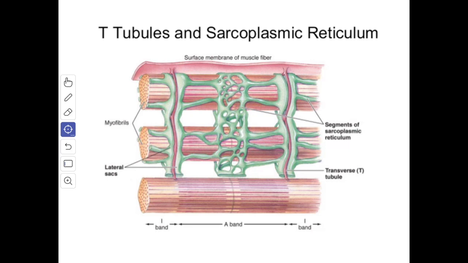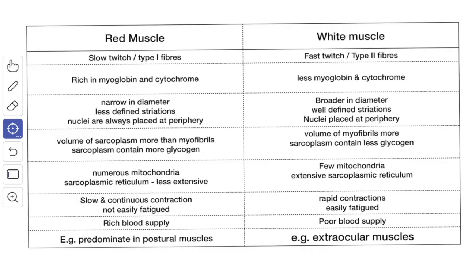The wave of depolarization is transmitted to the interior of the muscle fiber through the centrotubule. As a result of this wave, the calcium ions are released from the sarcoplasmic reticulum into the myofibrils, causing their contraction. Next we'll see the types of the skeletal muscle fibers.